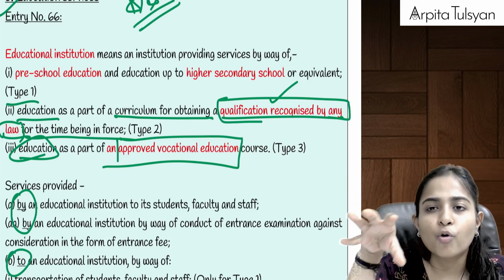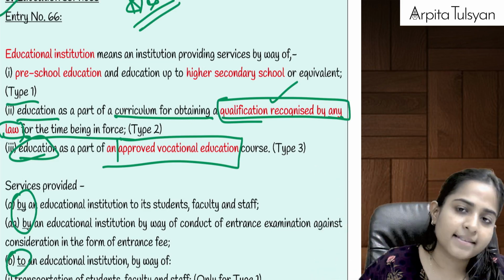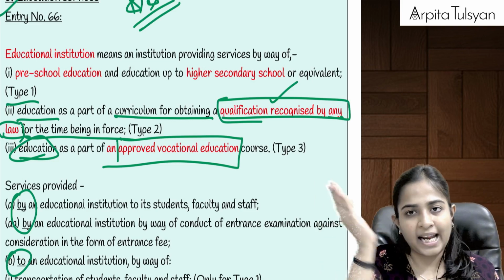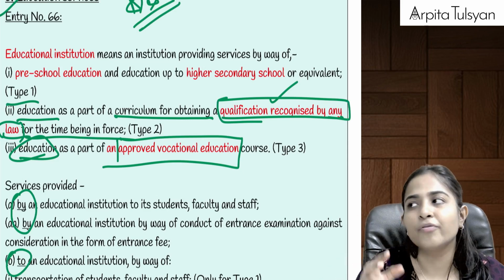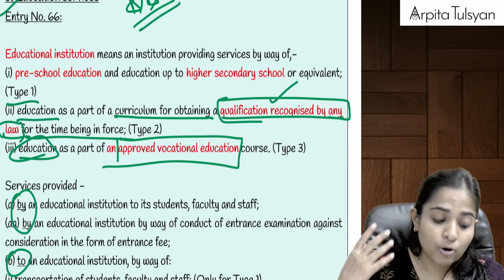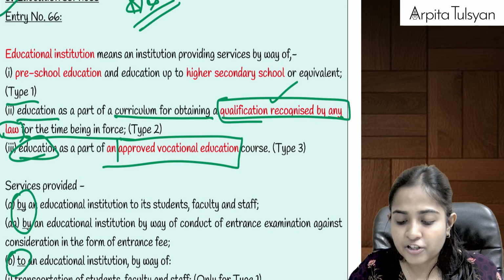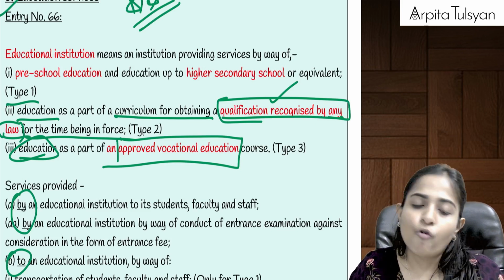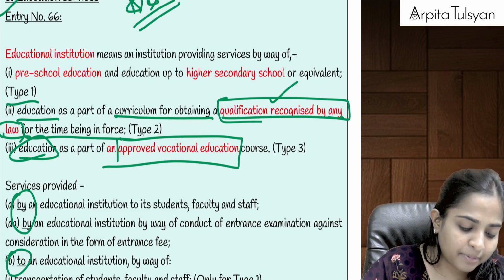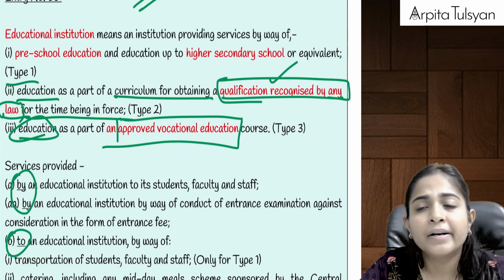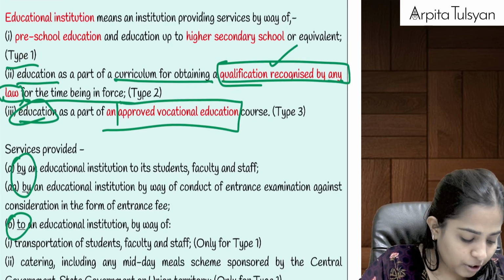So any such vocational institute which is providing such vocational courses will be considered as our type 3 educational institution. Type 1 was up to 12th standard. Type 2 is your colleges or any institution which is providing any degree or qualification which is recognized by any law for the time being in force. And type 3 is any such institution which is providing approved vocational courses. Those will be considered as your type 3 educational institution. Always remember, your private coaching, etc., will never come under educational institution.